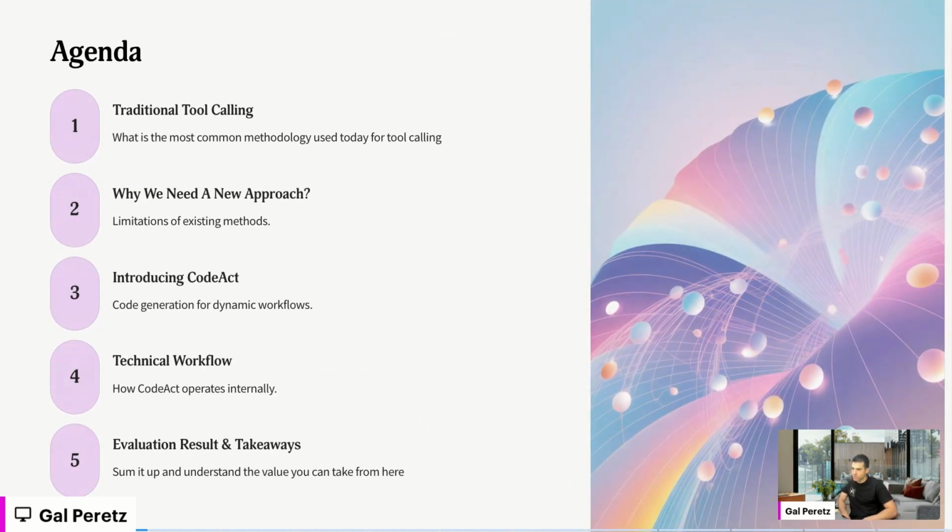Okay, so this is the agenda. We're going to show the traditional tool calling, how this flow goes, with all the agents and the loops. We're going to wonder why even reinvent the wheel and try a new approach. Then we'll introduce the new approach, which is called CodeAct, and I will walk you through the technical aspects of it. Finally, as we all know, after this data science workflow, we want to understand what's in it for us, and we will show the results. We'll also talk about the key takeaways from this presentation.